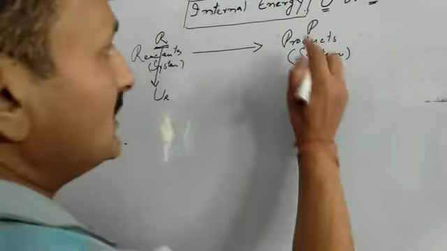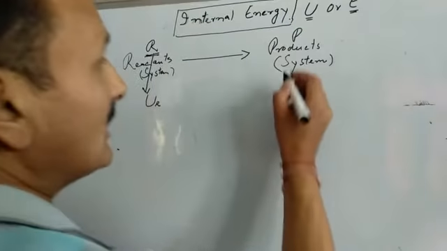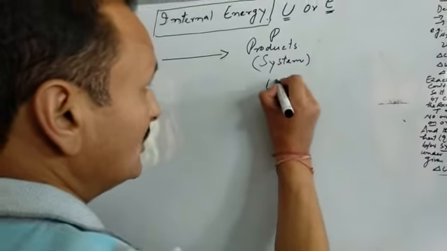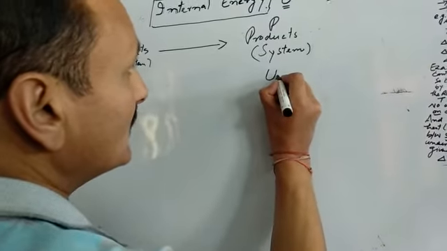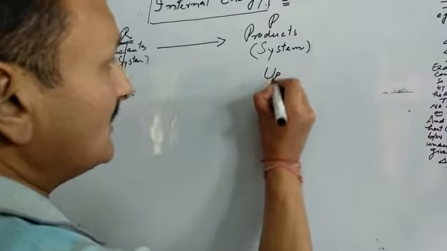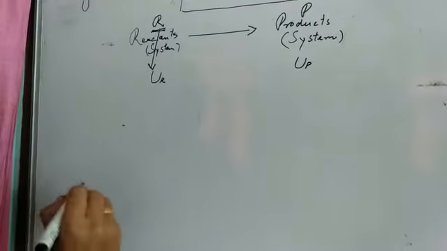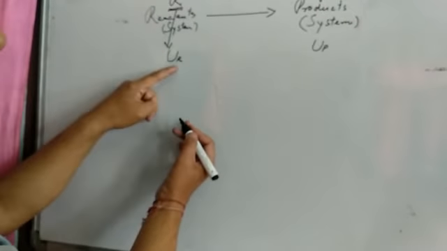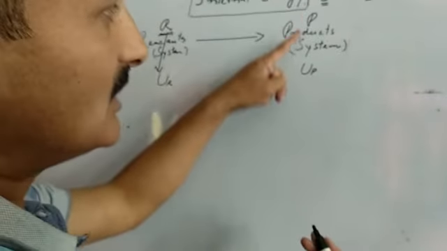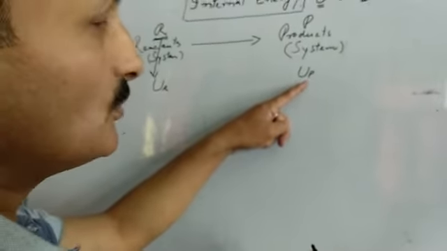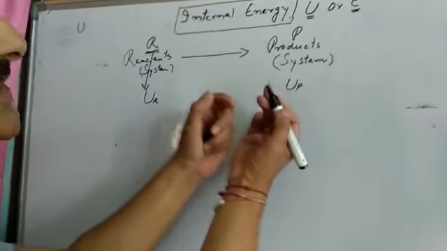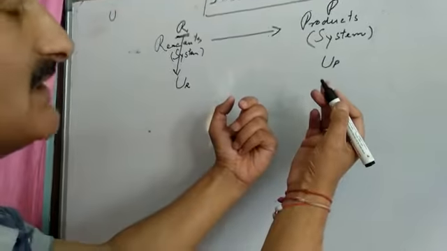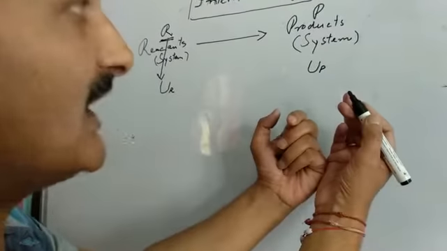Then similarly, the internal energy of the products I will designate by U_P: U and P at its bottom. Now, since the internal energy of reactants is U_R and that of products is U_P, a change in internal energy has taken place.